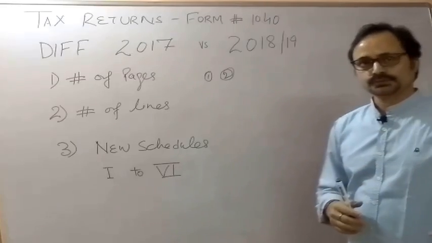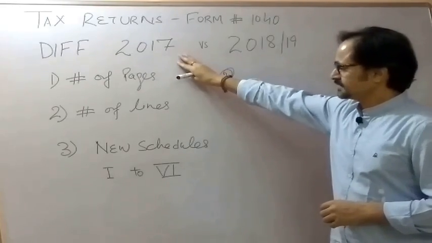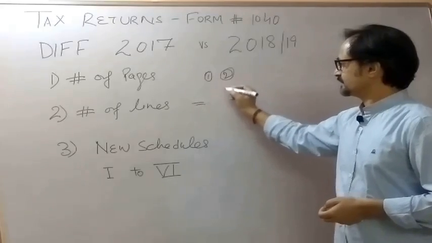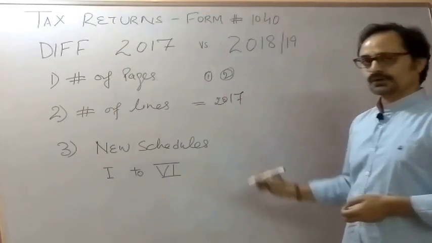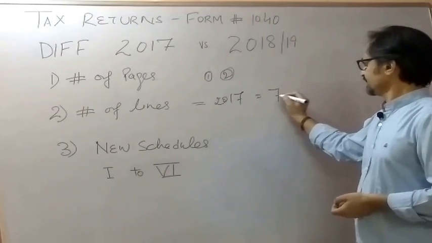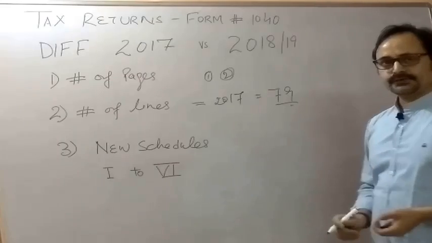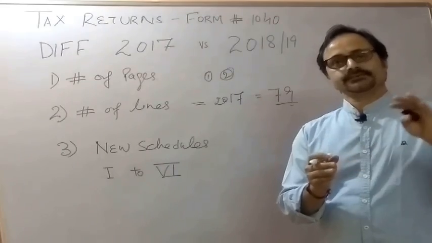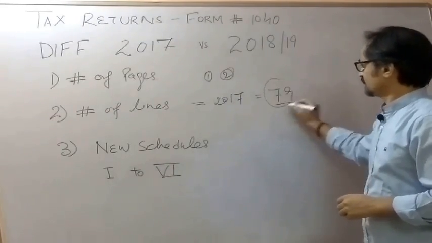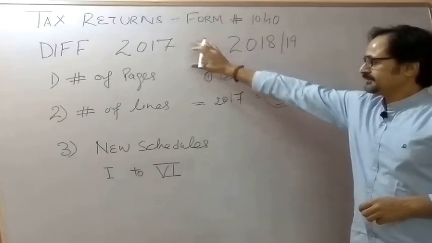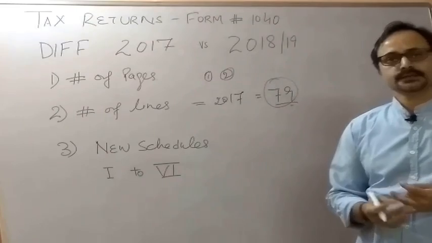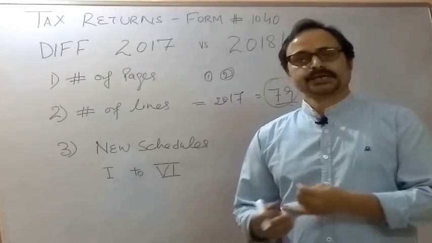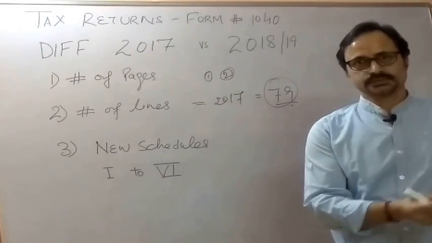Now let's go back to 2017. In 2017 the pages were still 2, but there were 79 lines in only those two pages, from line one to 79. These lines covered the income from wages, the income from assets, the retirement income, the income from other sources, and the self-employment schedule.